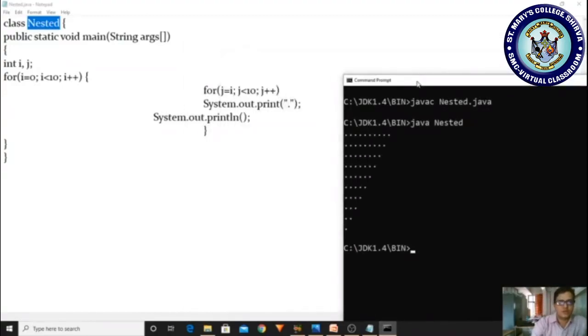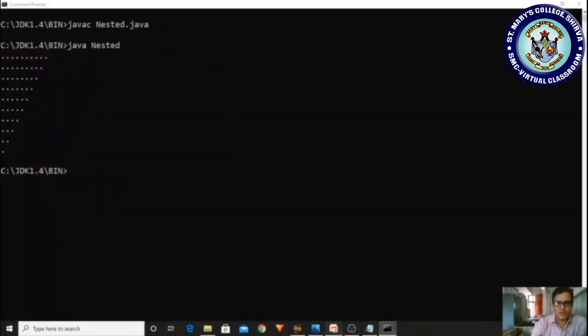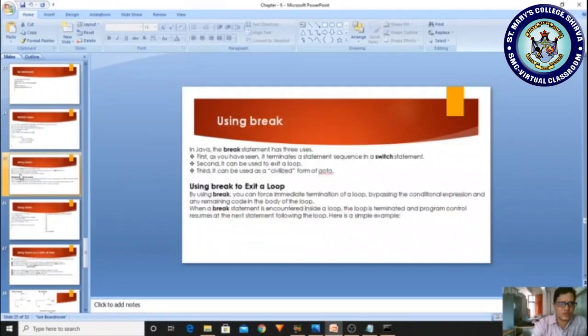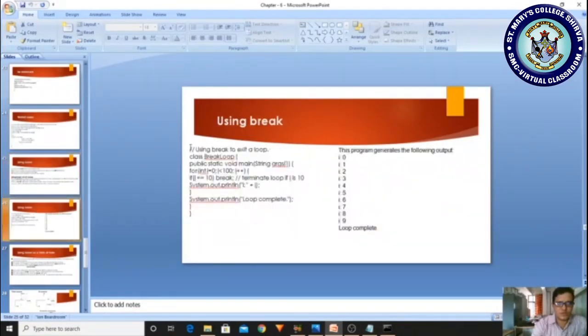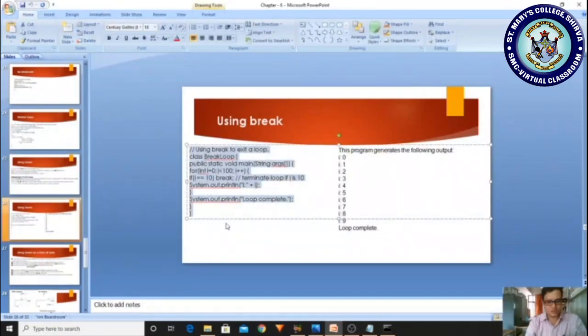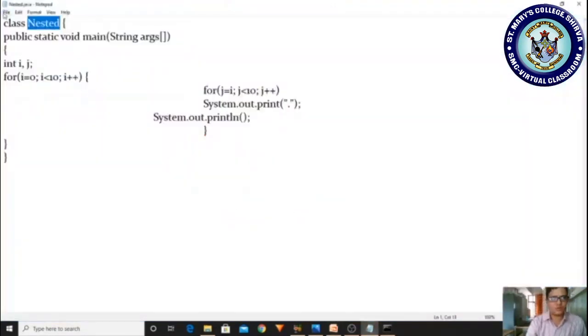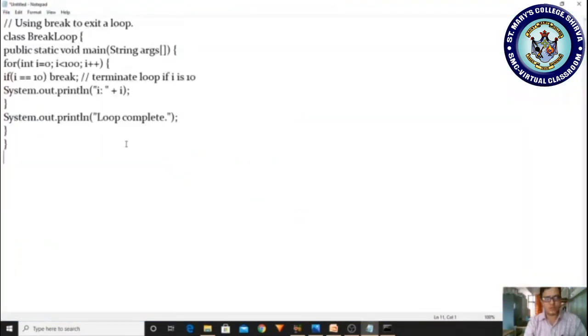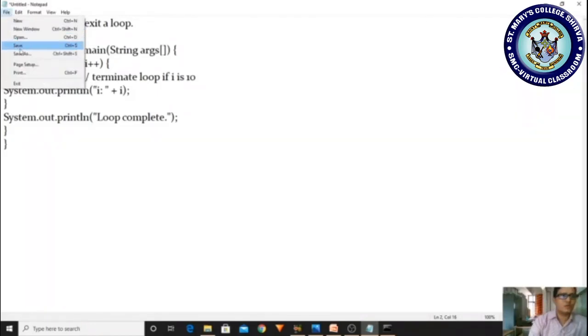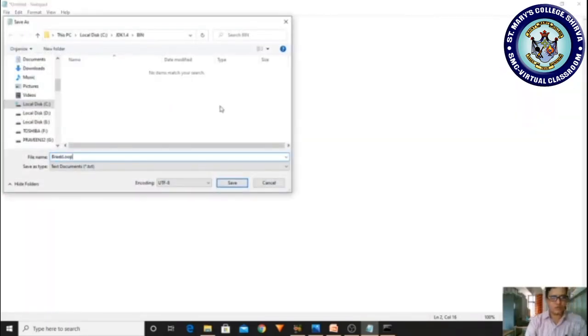Okay, and next, what is the next slide? We have the break statement. By using this break, let me copy and go to the new file and paste it, and the break loop is there, copy it and save it. Already explained.